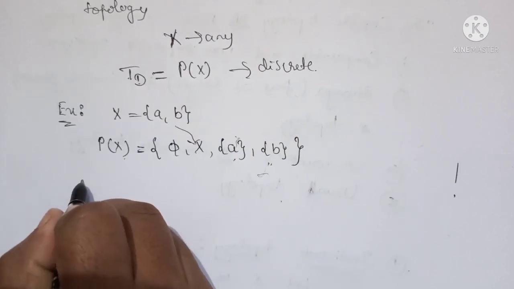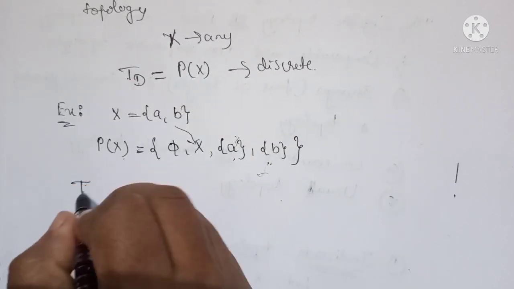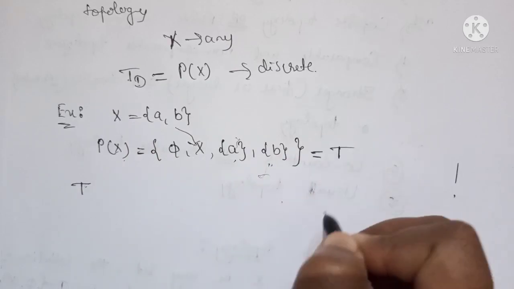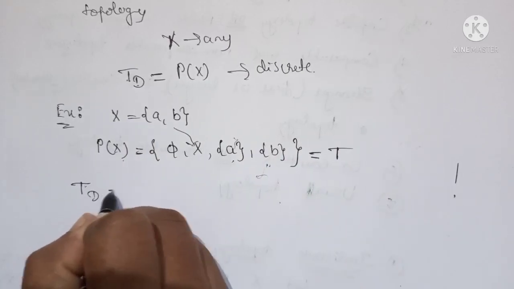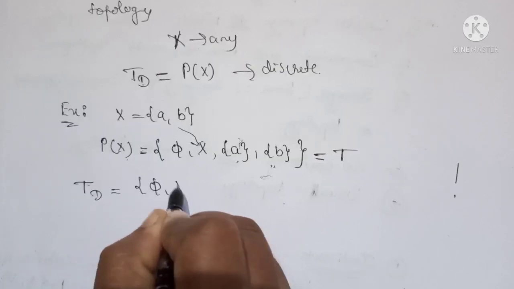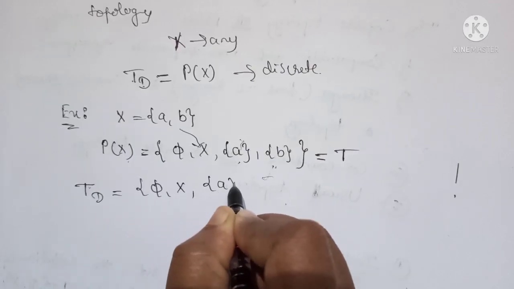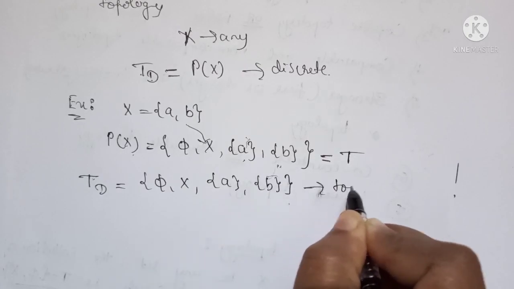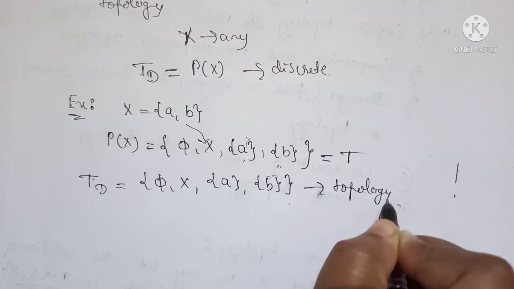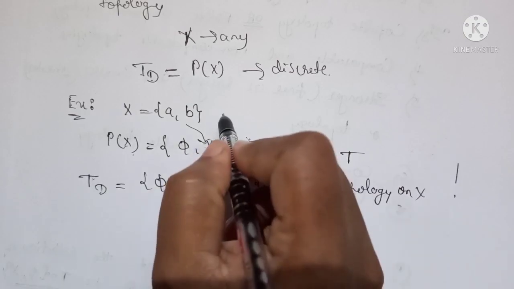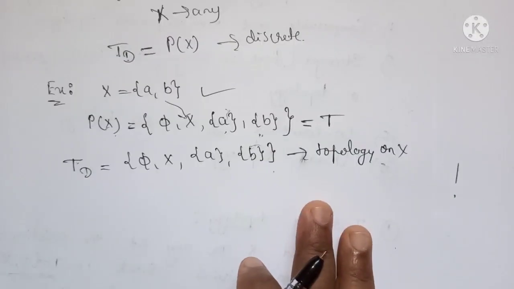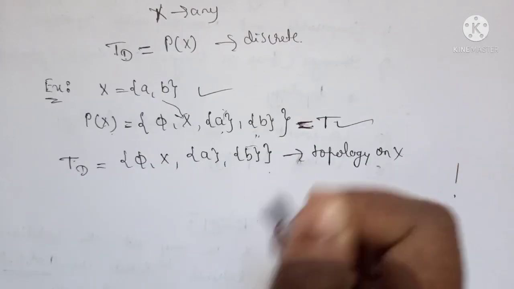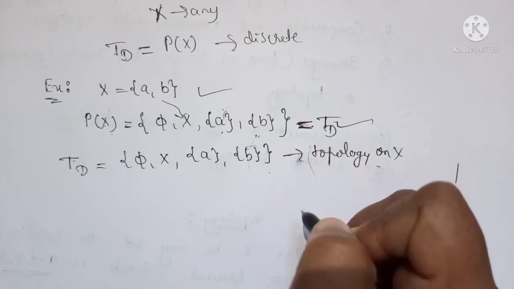Then T_D is equal to {phi, X, {a}, {b}}, and this forms a topology on X. So this is just an example. For any set, if you write the power set, that always forms a topology and is denoted by T_D.